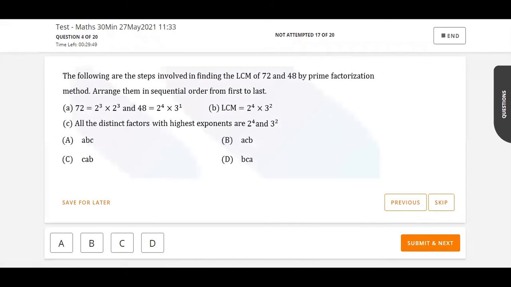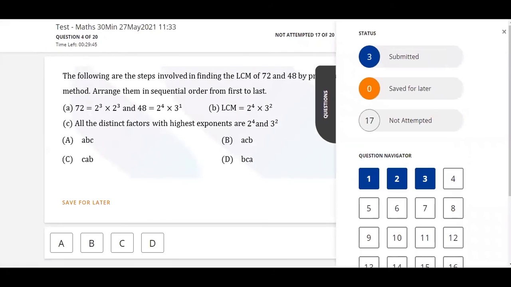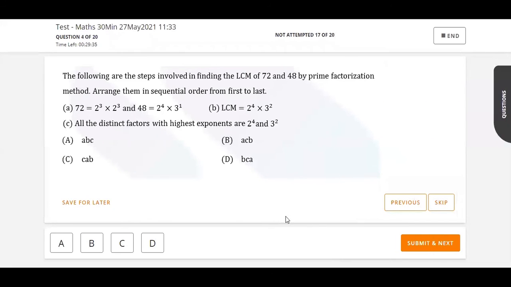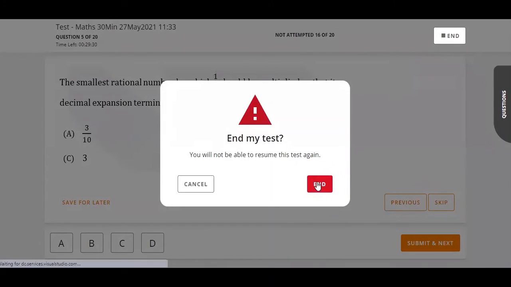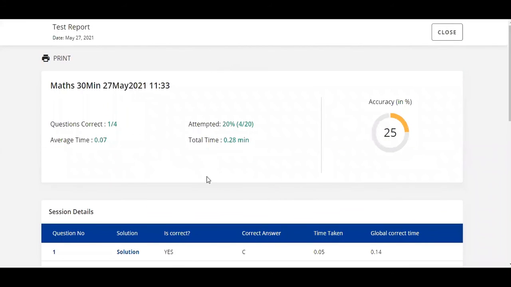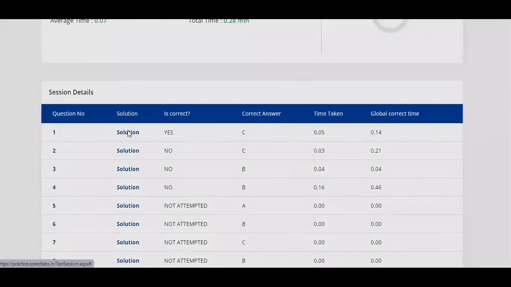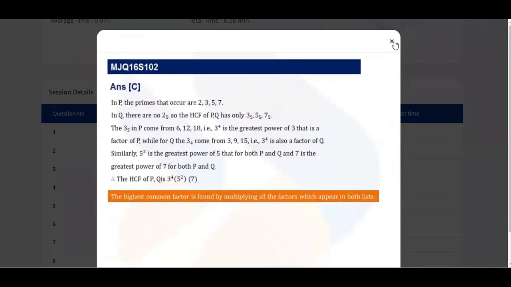You have a question navigator at the right hand side of the screen where you can have a look at the questions you have attempted, the questions you have missed and the questions which you have saved for later. Once you have attempted all the questions, click on the end button. Again, you get your detailed performance report which has a number of the questions correct, number of questions incorrect and the accuracy as well as the solution to the questions which were incorrect.